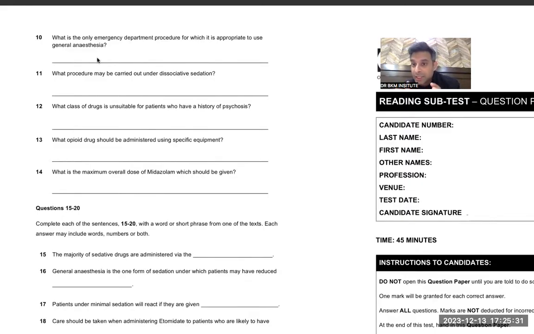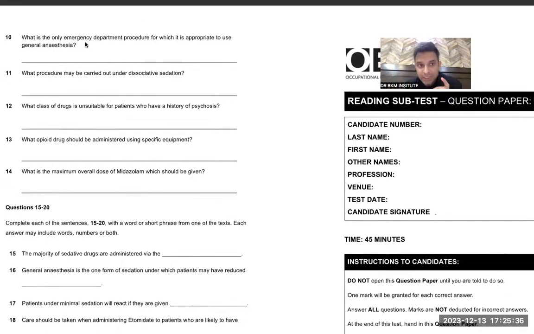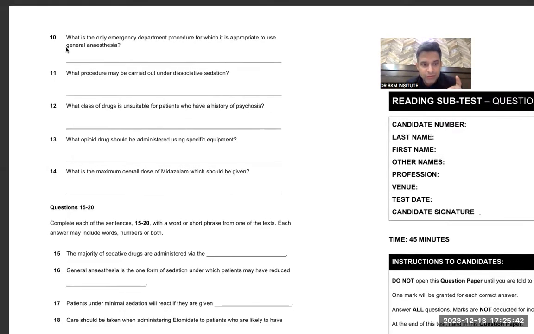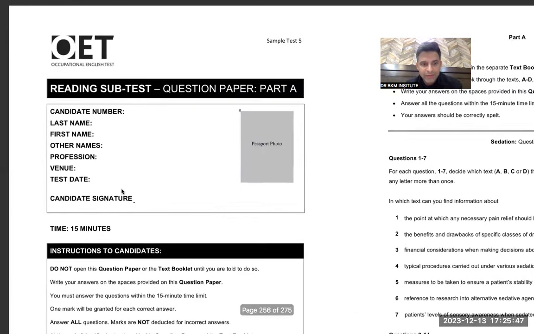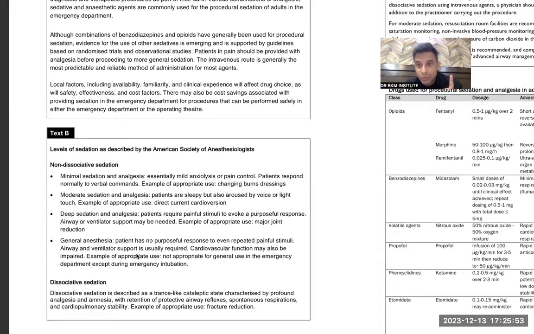What is the only emergency? Now the word only is very important. So while we were doing this question, I noted the keywords: emergency department procedure, for which it is appropriate to use general anesthesia. So I went for the keywords only, emergency department, and general anesthesia. When I went to the reading part, I could find general anesthesia over here. Then my word was only, so I picked up the word except. If I say he is the only guy, that means everybody is average except this guy. So the word only resembles except. So I didn't even have to read it to do emergency intubation.